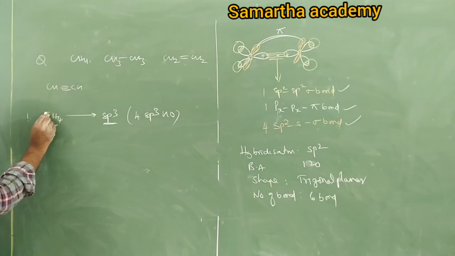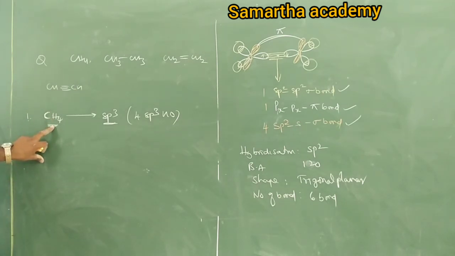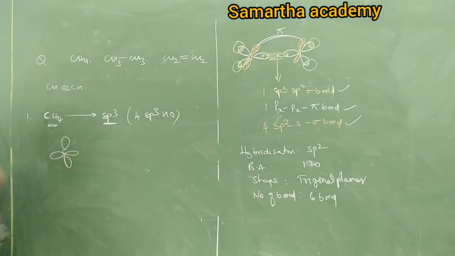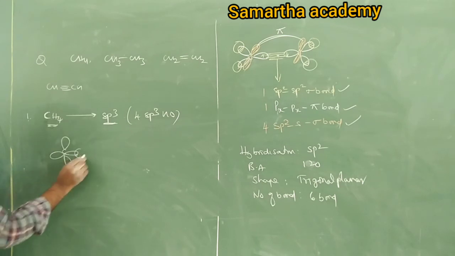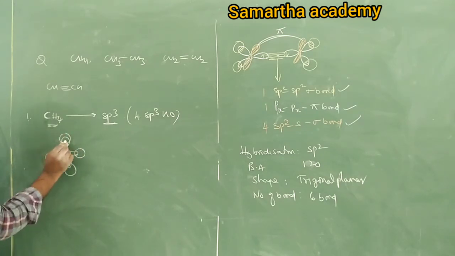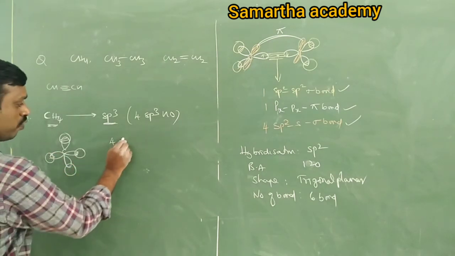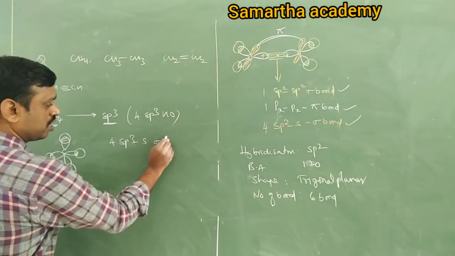Now there are 4 hydrogens, and each hydrogen can form 1 sigma bond. Which bond? sp3-s, because 1 2 3 4 overlapping. That means 4 sp3-s sigma bonds.